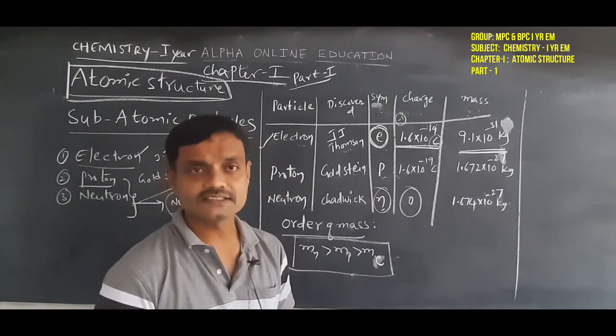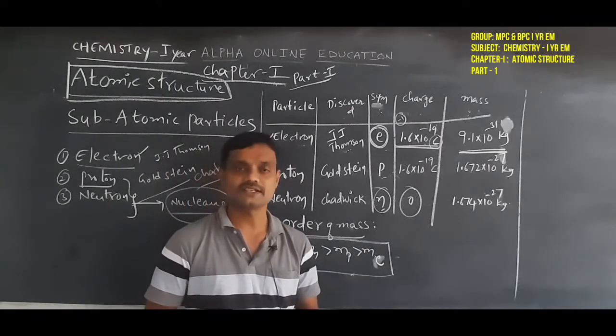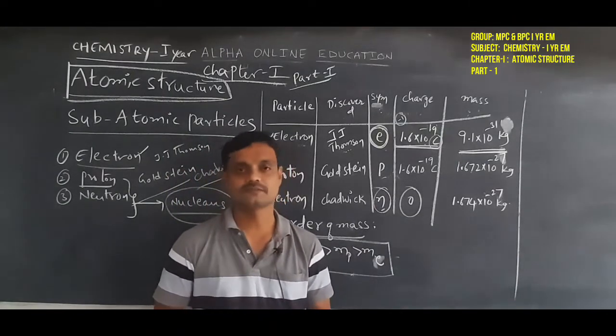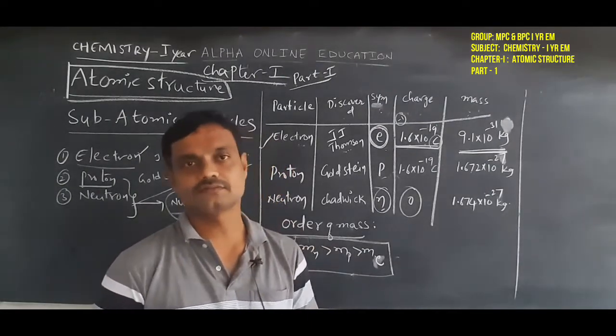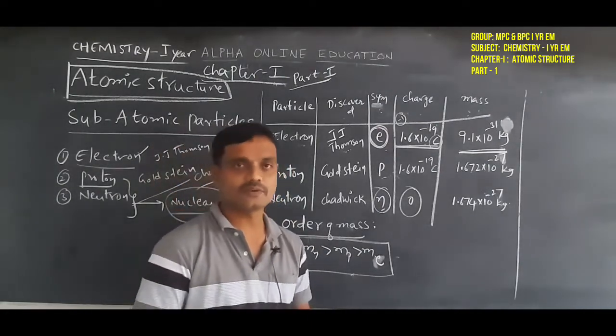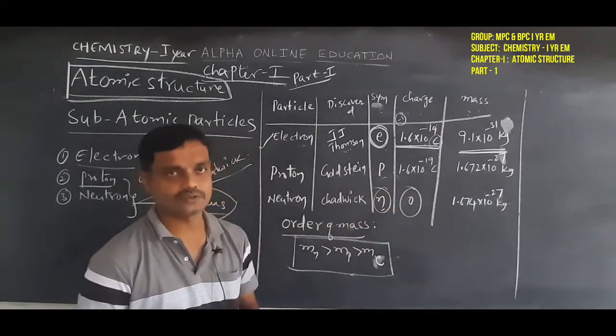Proton charge sign is positive, and electron charge sign is negative, with the same value of 1.6 into 10 power minus 19 coulomb. So, that is the charge of the proton.